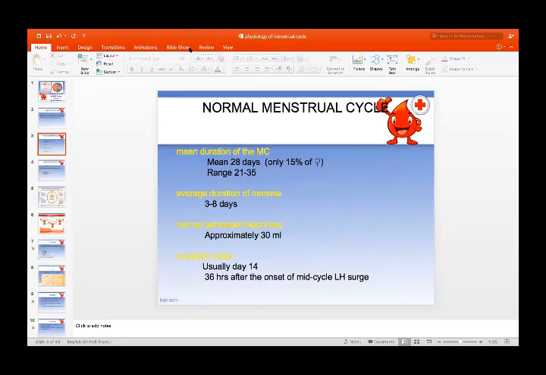The normal length of the menstrual cycle is usually 28 days. This is the average, but the range is from 21 to 35 days. The shortest cycle may be 21 days, and the longest normal cycle will be 35 days. The average duration of menses, the bleeding days, is usually 3 to 8 days. The normal estimated blood loss is usually 30 ml, and ovulation occurs usually on day 14. It is preceded by an LH surge 36 hours before ovulation.